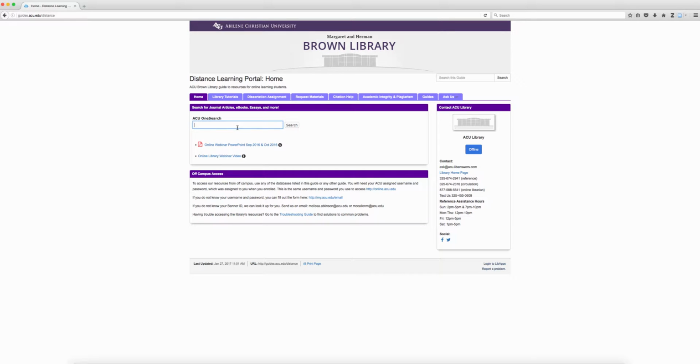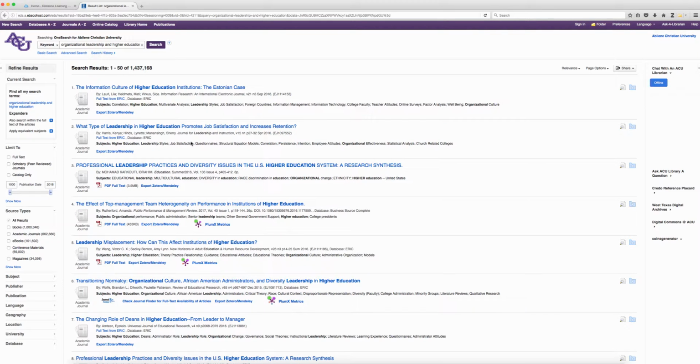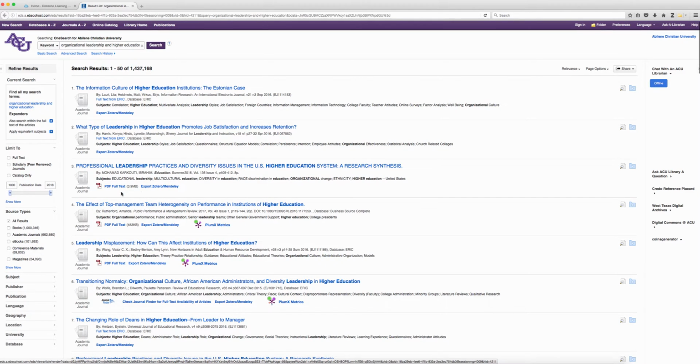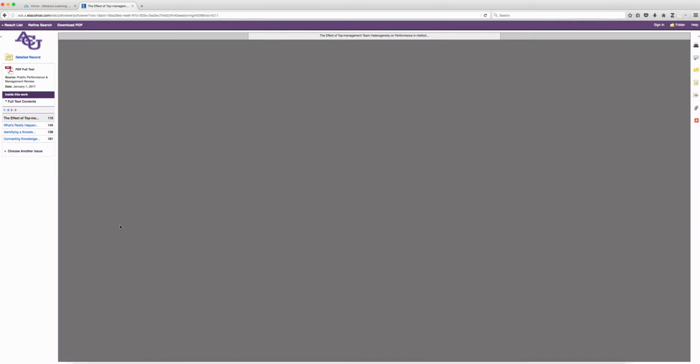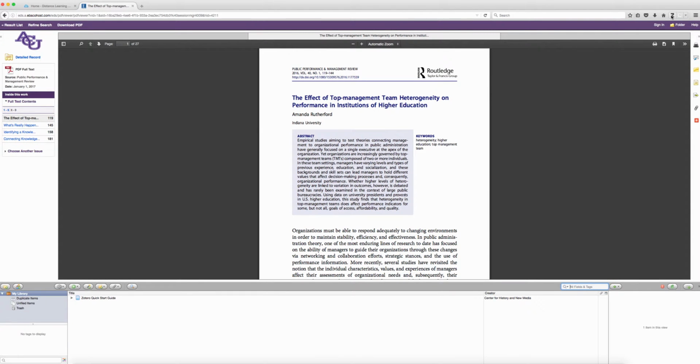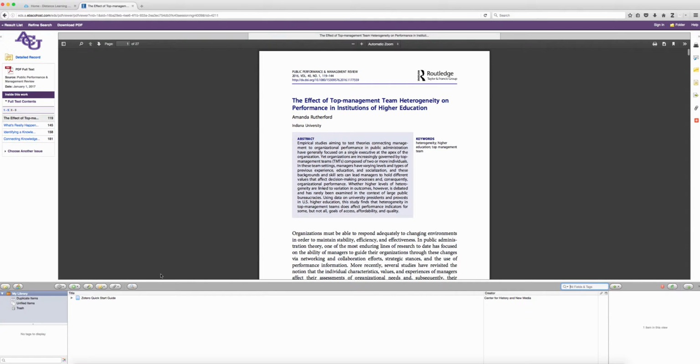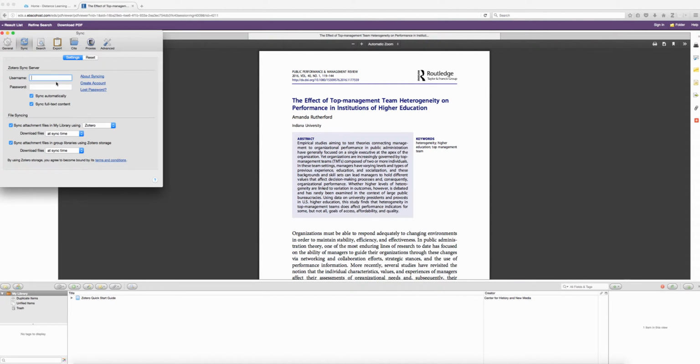I'm going to do a sample search in the distance learning portal for you to see how Zotero works. In Firefox, when searching in our database OneSearch, which is powered by EBSCOhost, you can click on the Save to Zotero EBSCOhost option when you click on a full text article. When you click on the Z, a window will pop up from the bottom of the screen showing your library. You will need to log in before you can save things to your library or a folder.